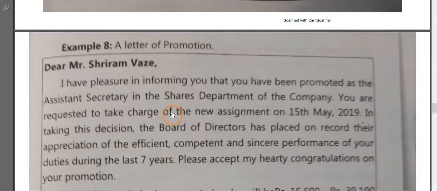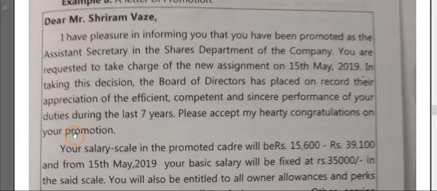Once you start working, you may also get a promotion here. So how you will write a promotion letter, that is also given here. Salutation. I have pleasure in informing you that you have been promoted as the assistant secretary in the shares department of the company. You are requested to take charge, on which date you have to mention. In taking this decision, the board of directors has placed on record the appreciation of the efficient, competent and sincere performance of your duties. Means how nicely you have worked here for the last 7 years. So please accept my hearty congratulations.